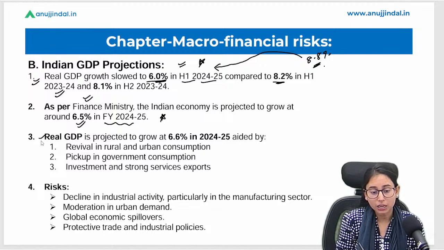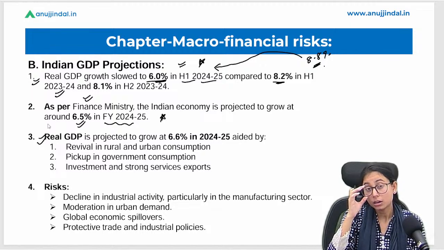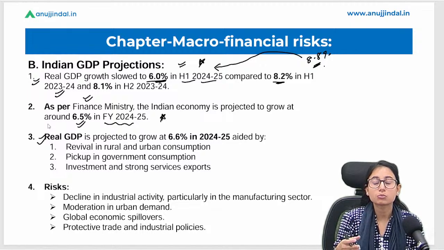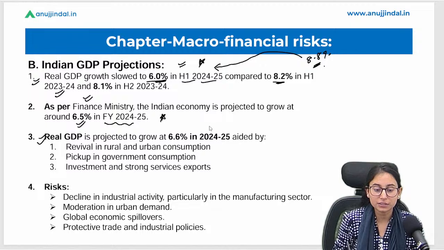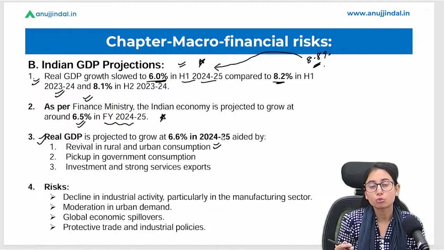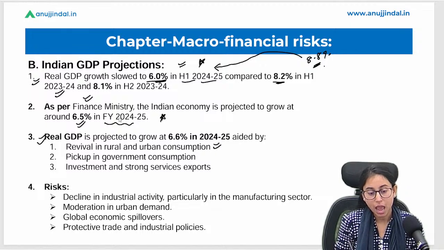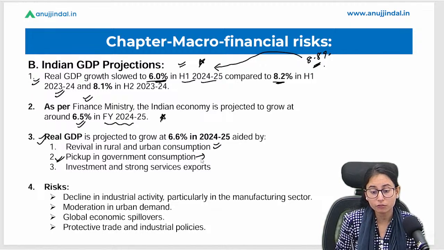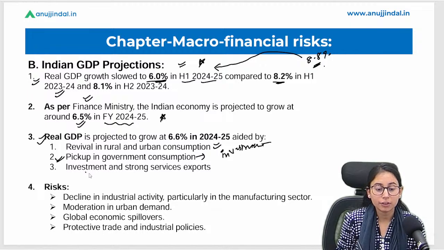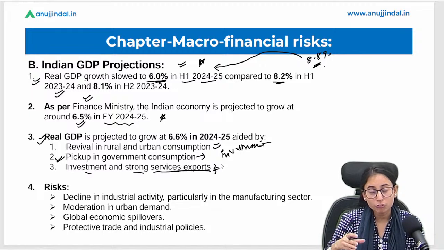Okay, and what are the reasons that this much growth will happen in the GDP estimations? Okay, now the reasons are that there will be more rural and urban consumption, and there would be a pickup in government consumption. That means more investment will be made by the government sector, and investment and strong service exports. So the service sector is improving immensely towards the export.